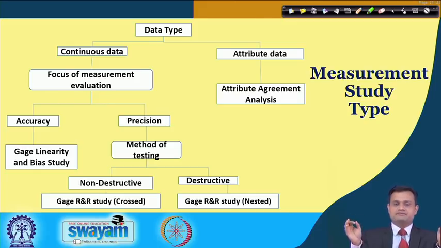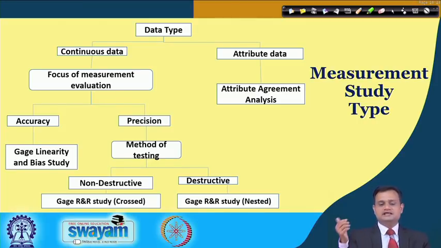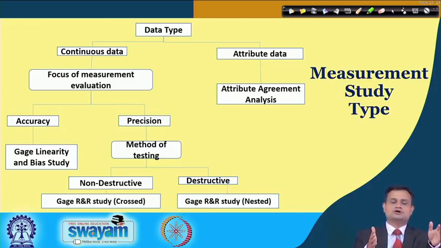So, once again I am repeating, gauge R&R study is for checking the precision, repeatability and reproducibility of my measurement system, and you have the attribute data. There could be some methods, maybe attribute agreement analysis, but mainly we will focus on the variable kind of data and related study specific to measurement system.